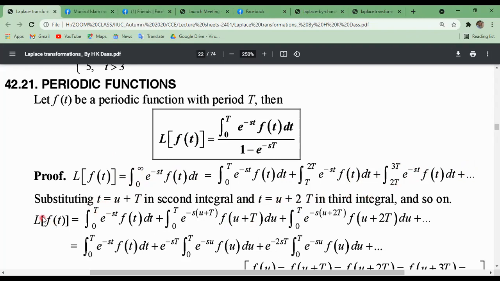We can write the first integral, the Laplace transform of f of t, as the integral from 0 to capital T of e to the minus st f of t dt, with e to the power minus s u.